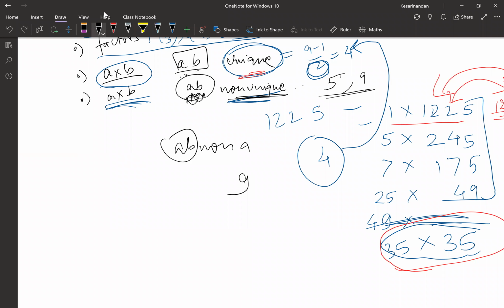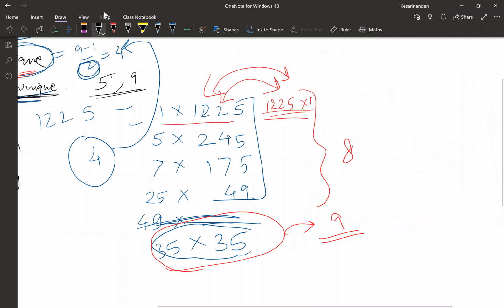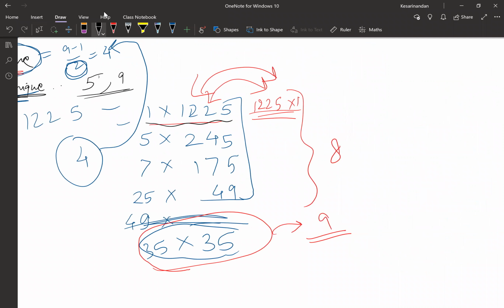But if A and B both are the same, together as a pair they form one unique pair, right? There's no other pair which is 35 into 35. Yes. Okay, so the total number of pairs, if we consider the non-unique scenario, will be 5. Yes. See here, in this scenario, A was 1 and B was 1, 2, 2, 5.